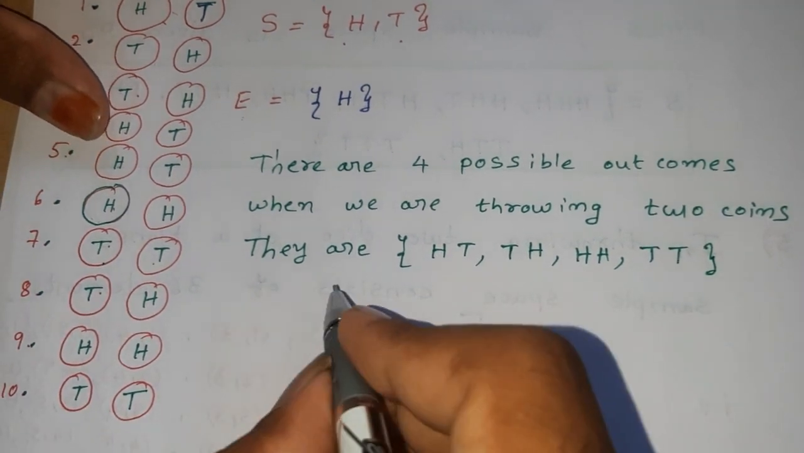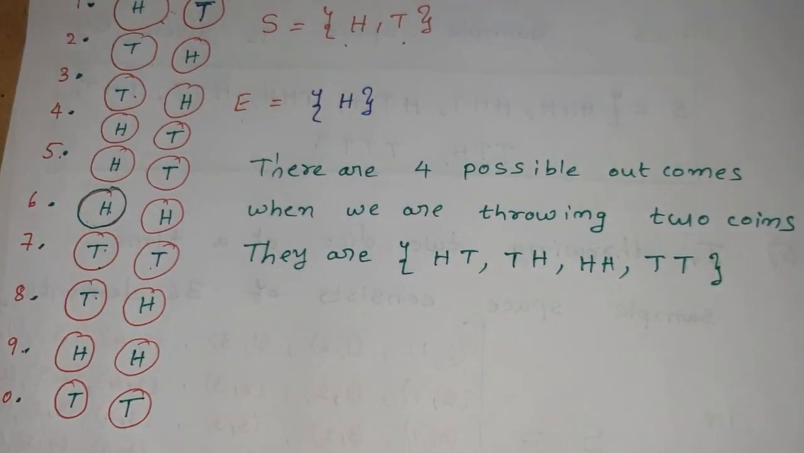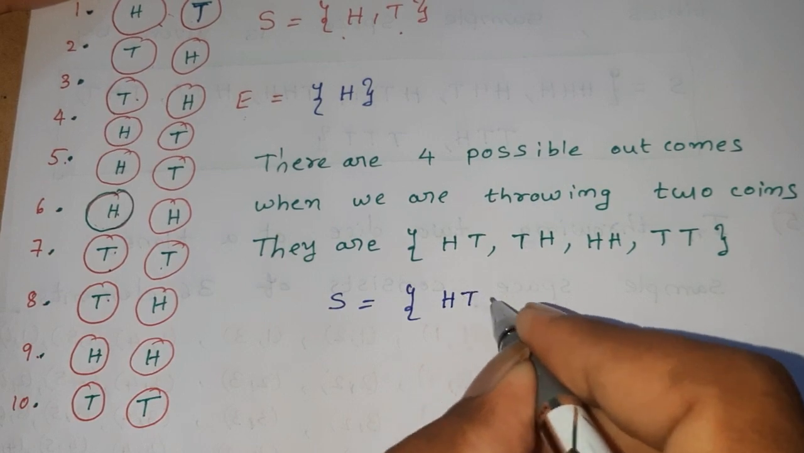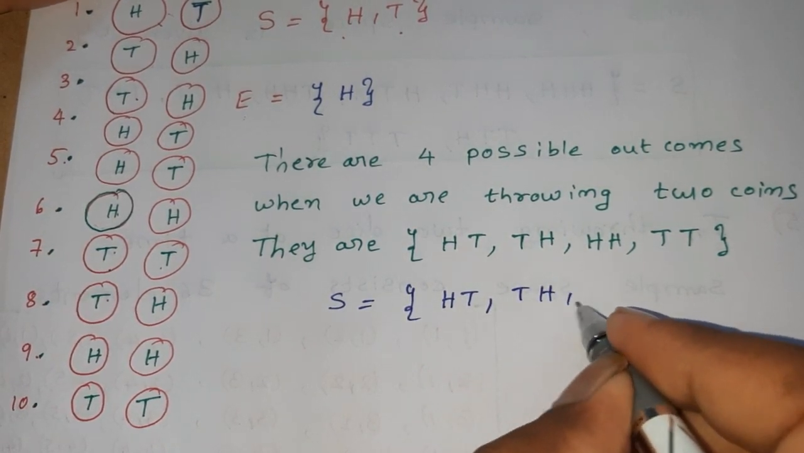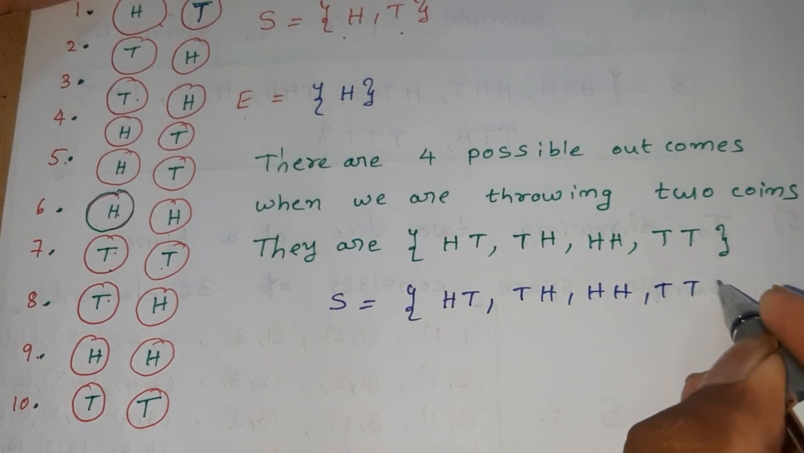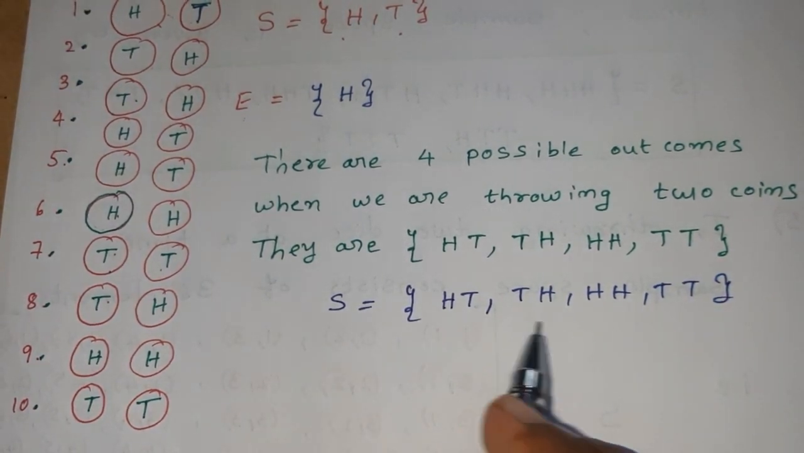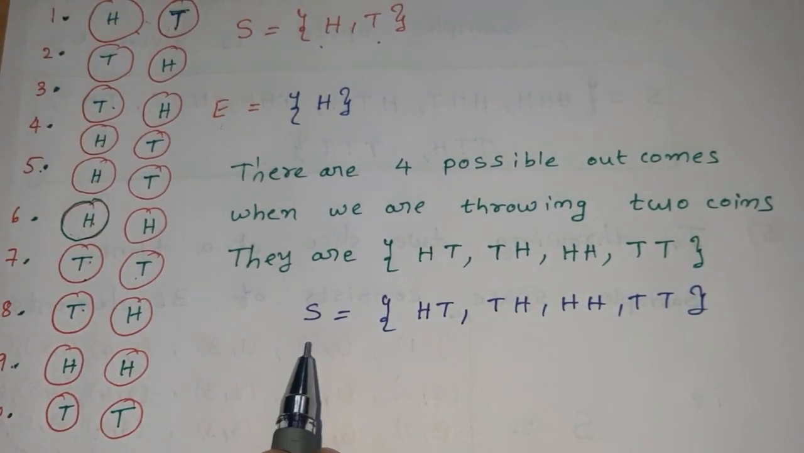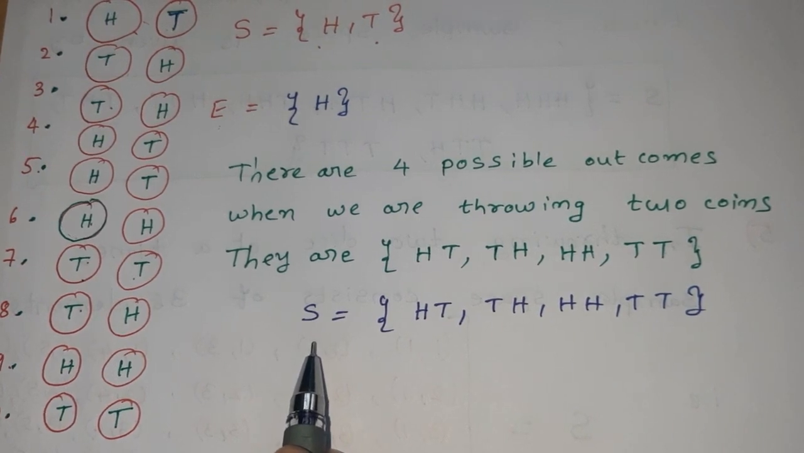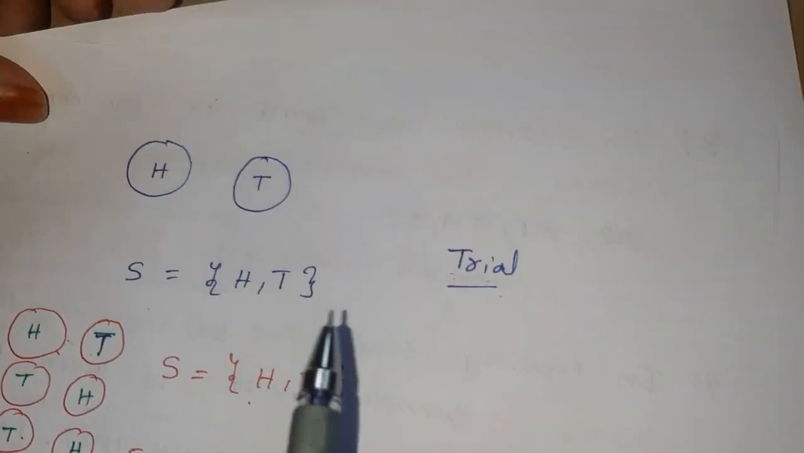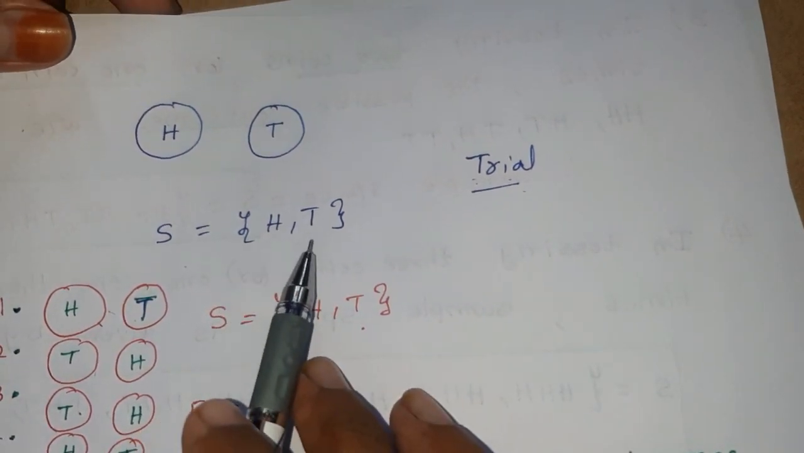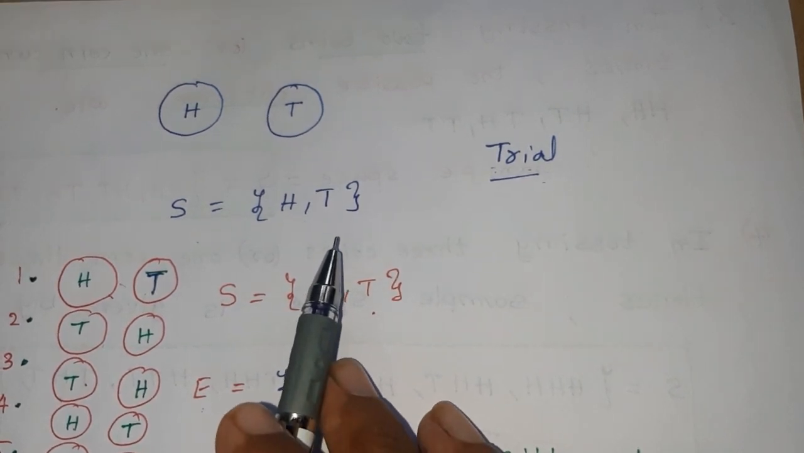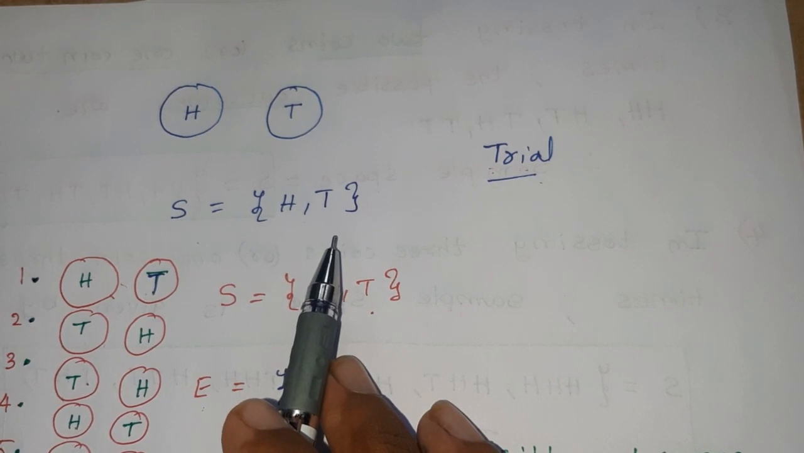These are all denoted by S. S means sample space. Therefore, the sample space consists of 4 possible outcomes, that is HT, TH, HH, TT. Therefore there are 4 elements in the sample space when we are throwing 2 coins, but there are only 2 elements when we are throwing a single coin.